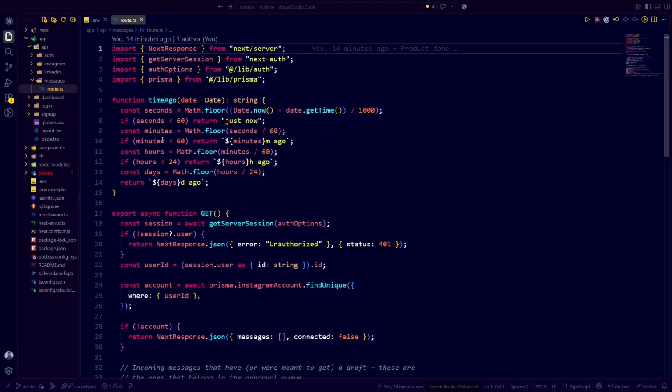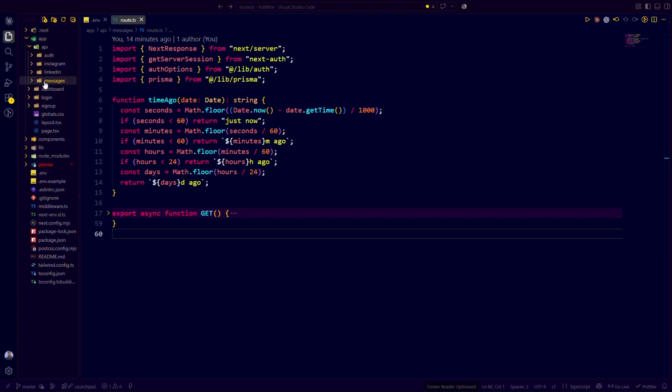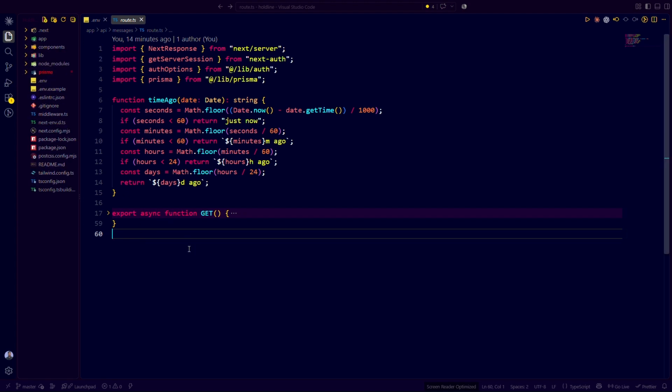So you can see we have this GET request. It will fetch all the messages that you have for that particular platform. It is fetching all of these things. So this is the API section. Now I hope you have got an understanding of how things are actually working, how the code base is designed, and a bunch of other things.